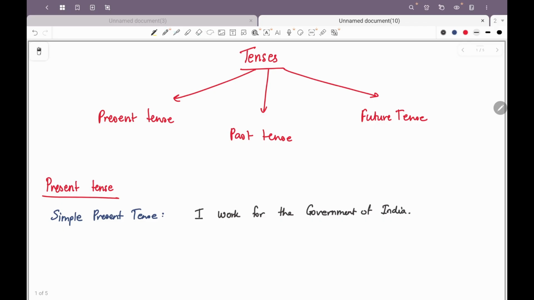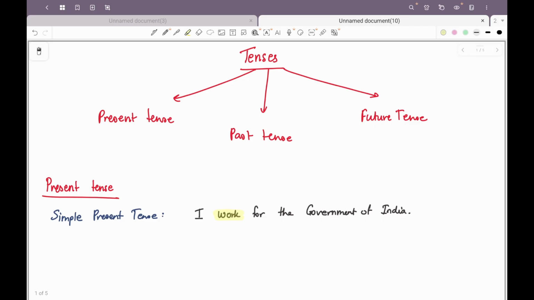So here the word work tells us that the tense is simple present tense. Where is the simple present tense used? It is used to indicate an action in the present.